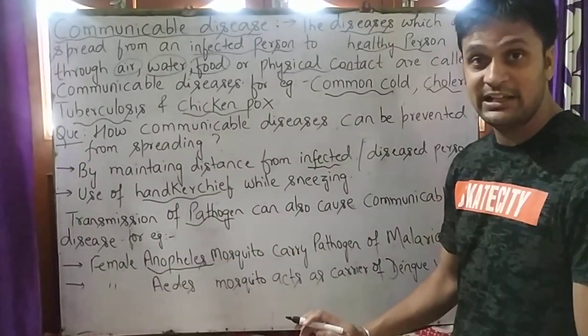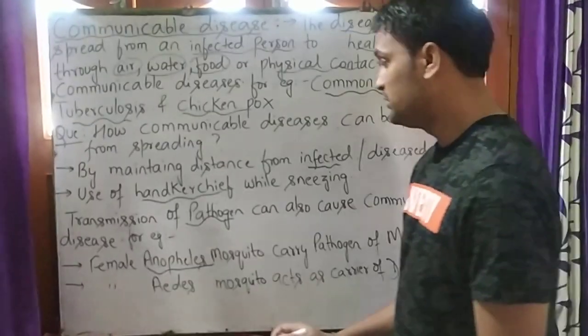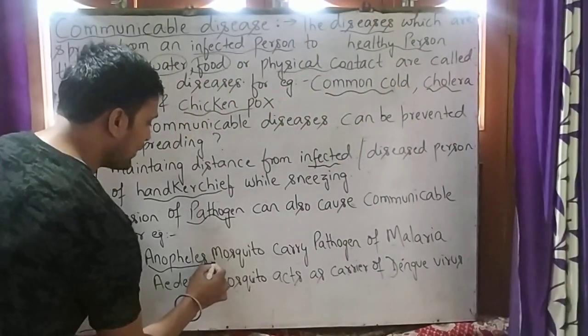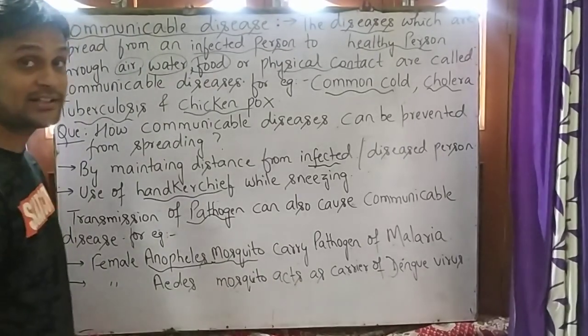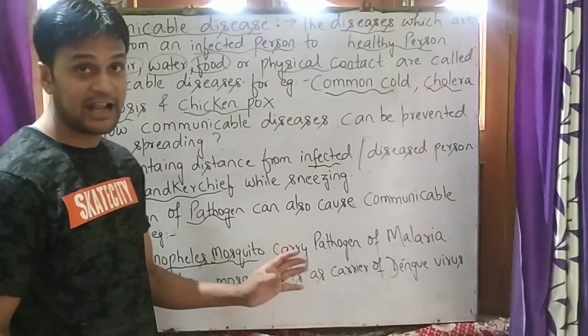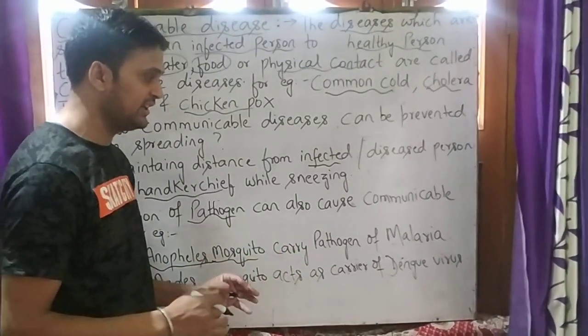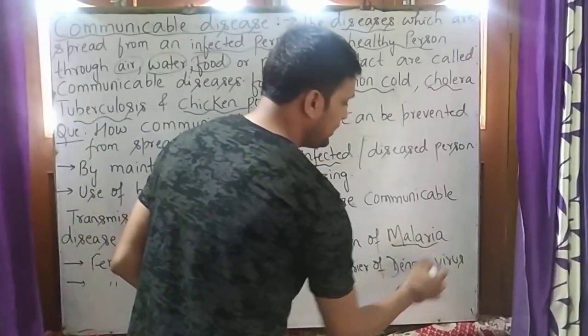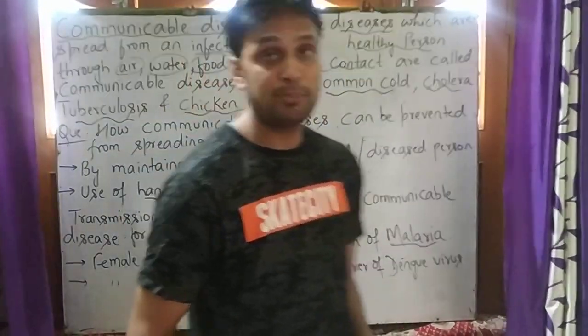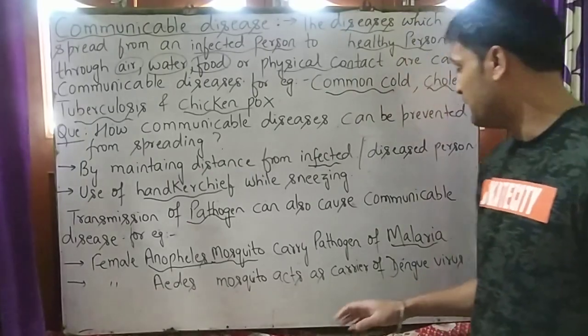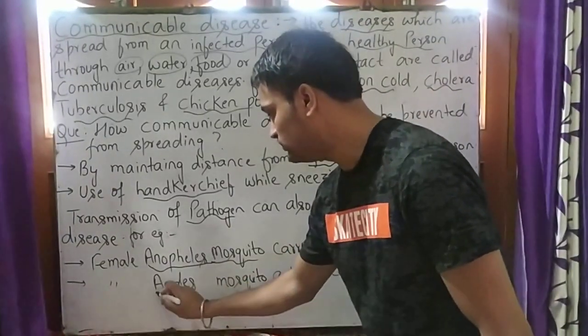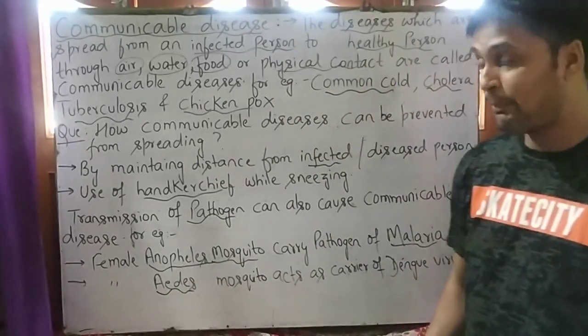So student, the female Anopheles mosquito acts as a carrier of pathogen. The pathogen it carries causes the disease known as malaria. The female Aedes mosquito is also a carrier of pathogen.